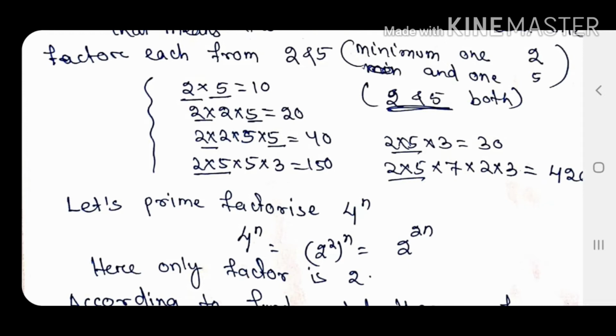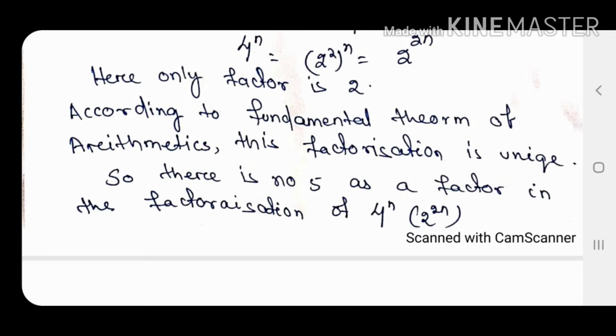For the minimum we need one 2 and one 5, and we will check that for 4 raised to the power n. We will prime factorize it, and we will check if there are factors of 2 and 5. When prime factorizing 4 raised to the power n, 4 is prime factorized as 2 squared, then raised to the power n. So, it is 2 raised to the power 2n. As the only prime factor is 2, 5 is not a prime factor here. So, 4 raised to the power n does not end with 0 in the units place.